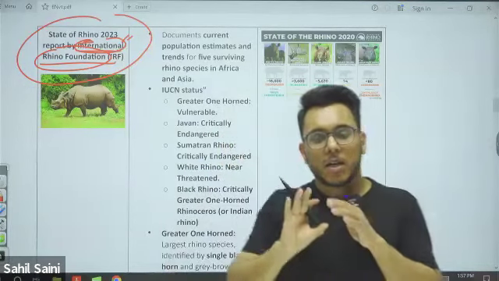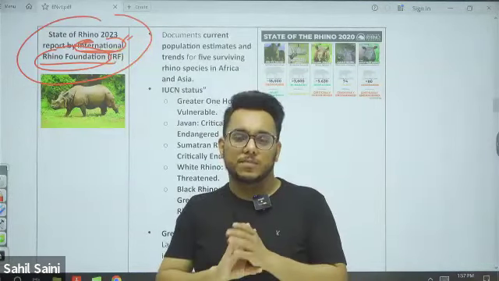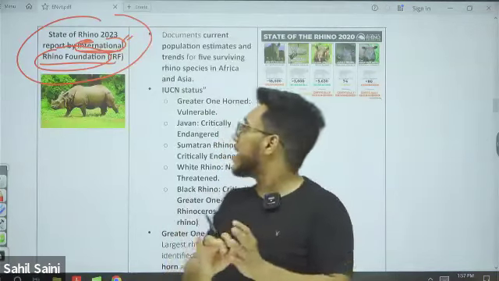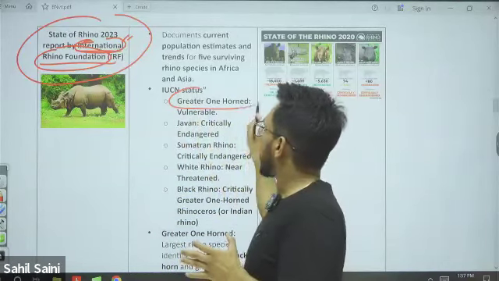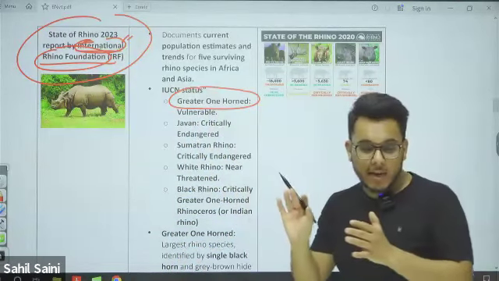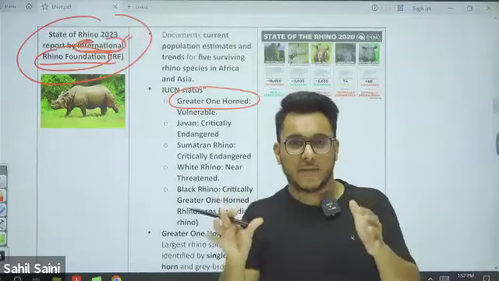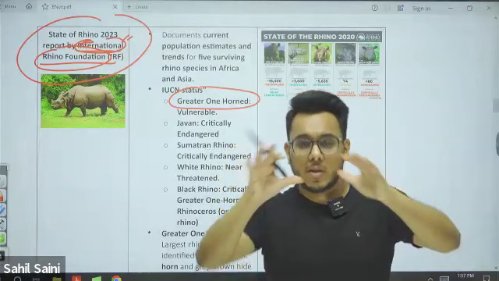When we talk about rhinos, one very important thing: in India we have the greater one-horned rhino. It is the heaviest rhino, one of the biggest and heaviest.